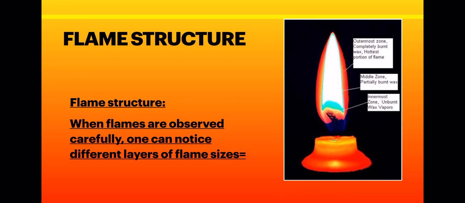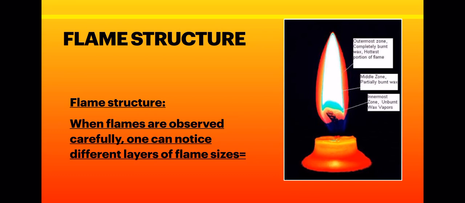You must have seen the burning of a candle. In a candle, the wick doesn't actually burn. The wick melts the wax present in the candle, and this candle wax contains carbon and hydrogen. When they get the heat from the wick, this carbon and hydrogen turn into vapor, and burning of this vapor produces flame.